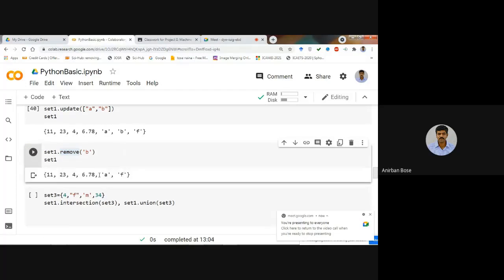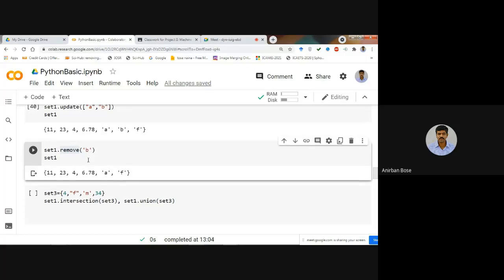So here you can see, in the case of a set, the pop command is not used. You have to specify that particular element, because in a set there is no index or key that you can refer to. So the pop command is not used in case of a set. If you want to remove, then you have to give that particular element directly within the command. So the remove command you can use to eliminate an element from the set.